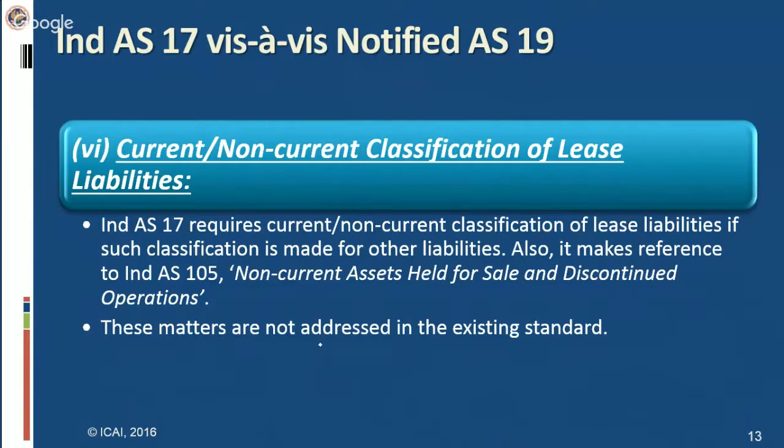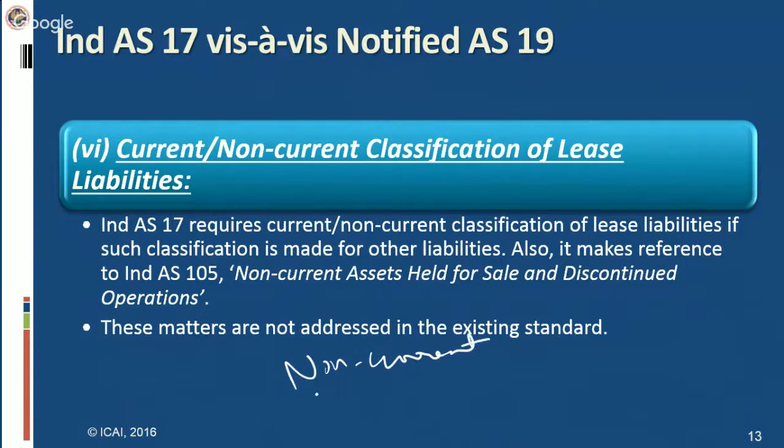Suppose, as per the lease agreement, after the completion of the lease term, that asset will be owned by the lessee. In such a case, the lessee will present that lease asset as a non-current asset.